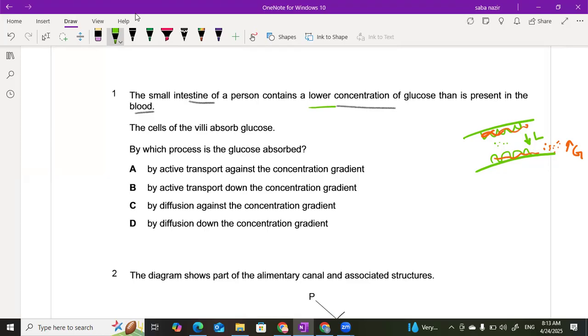If the glucose is moving from lower concentration to an area of higher concentration, this process requires energy. This is active transport, and the nutrients are taken up by the process of active transport against the concentration gradient.